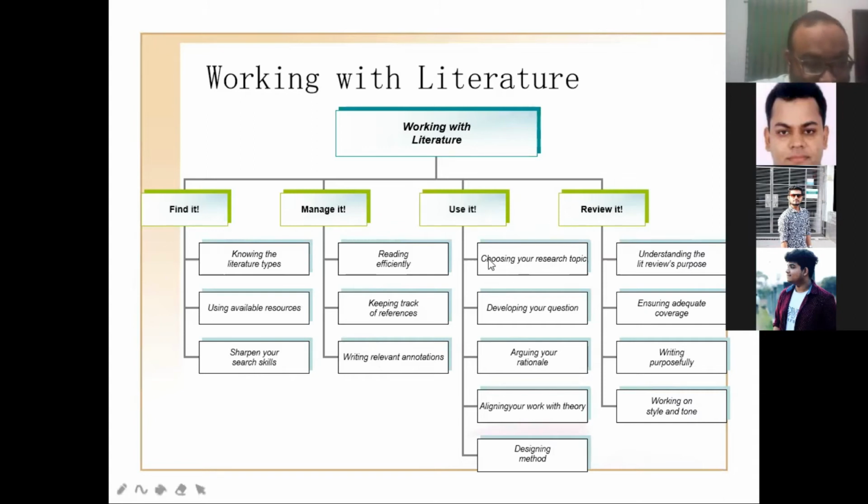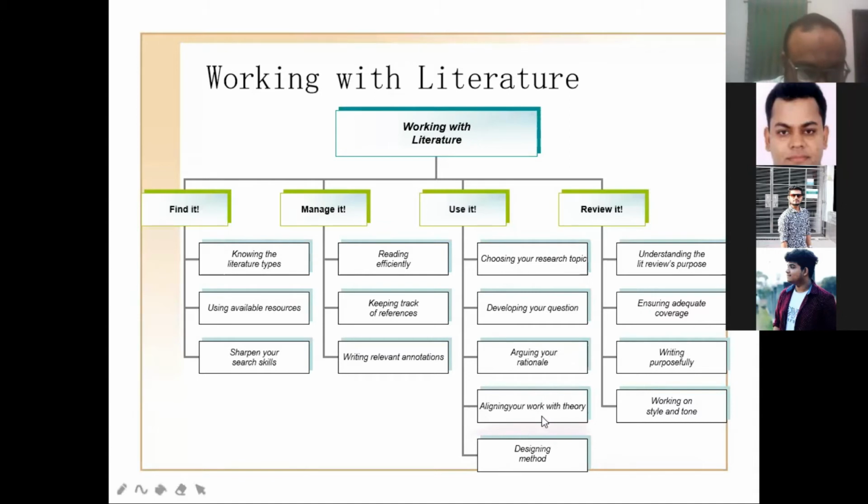Then how to use it? Choosing your research topic, developing your questions. From that one literature, you can find these things. Arguing your relationship. This is your contribution. Because as I told you, 10 papers will present different ideas, the same idea in 10 different ways, but you have to make an argument, aligning your work with the theory. You cannot do anything that does not go with the theory. If you can do that, this will be basic research.